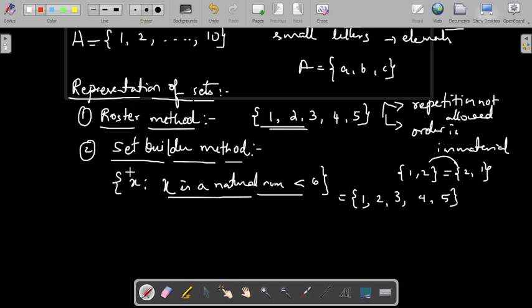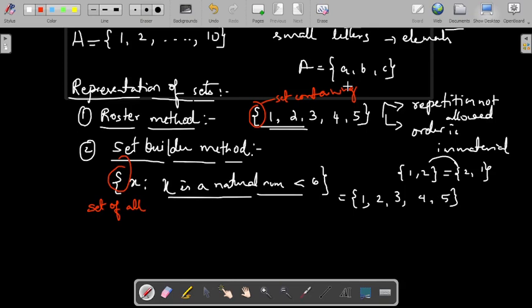In the case of set builder form, this flower bracket stands for set of all. This is how to read a set in set builder form, set of all. In the case of roster form, this flower bracket stands for set containing. This is how we read a set in roster form. So these two representations are necessary and two are sufficient. If there are more than two representations, then it leads to confusion.